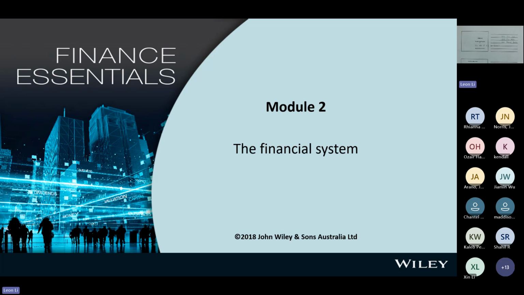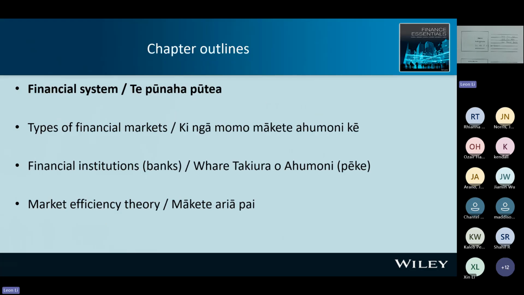Okay, so when I think about financial market and the financial institution, I know they are a link between money provider and the money user. So you can see the following 3 chapters are about this topic. All right. So in this chapter, we have 4 topics. We would like to cover the first 2 topics today: financial system and the types of financial markets.